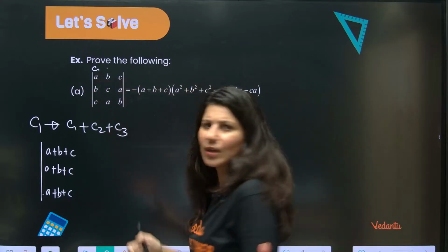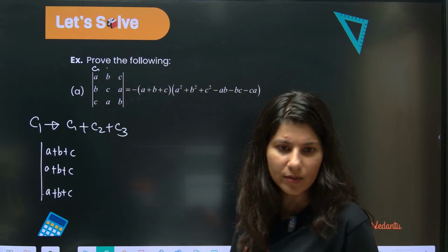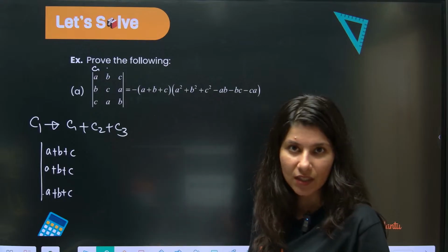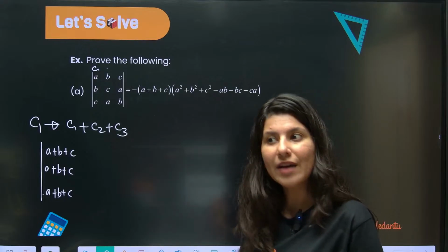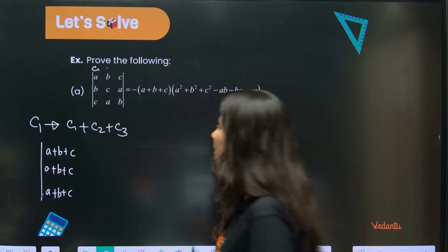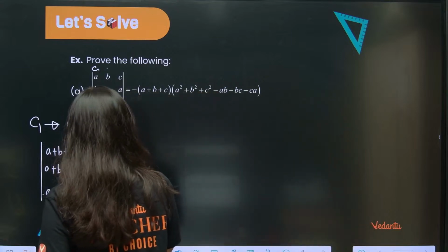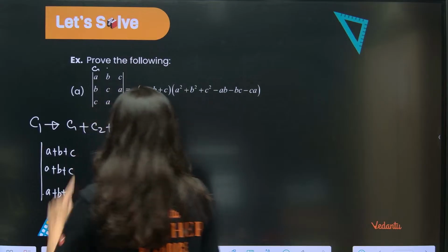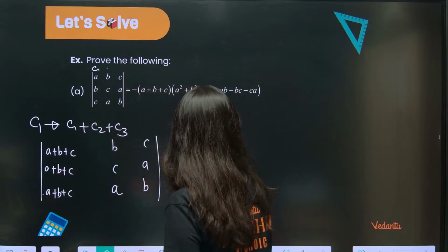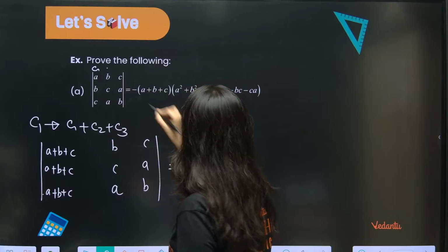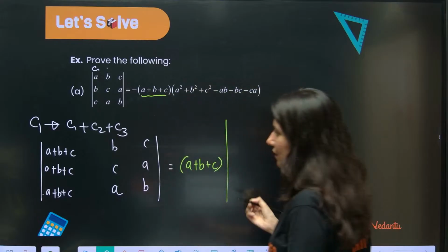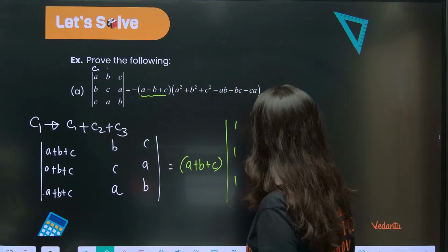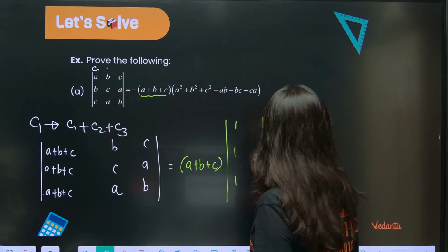horizontally or vertically. So you can pick row, you can pick column. This time both will work. If you want to pick R1 goes to R1 plus R2 plus R3, that is also going to work. So this is B, C, A, C, A, B. Now obviously A plus B plus C you can take common, and we can see that this is a factor. So this is a good thing. Then this is 1, 1, 1, B, C, A and C, A, B.